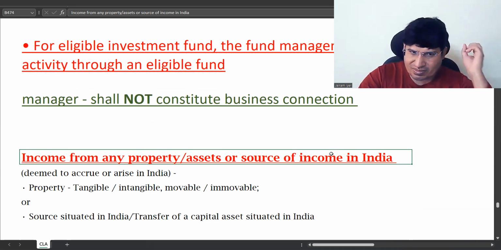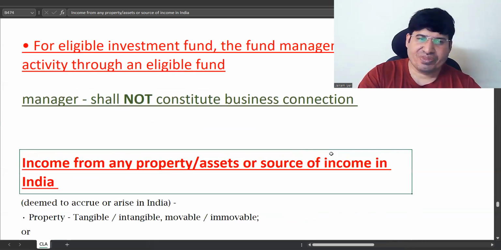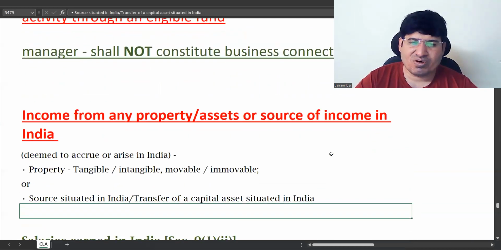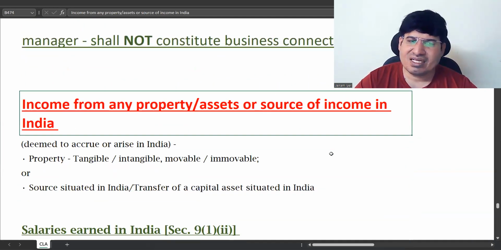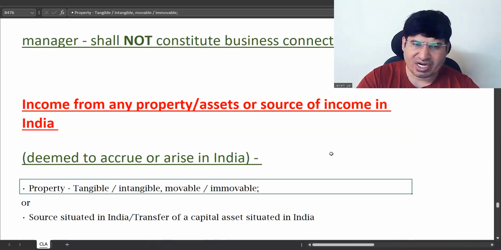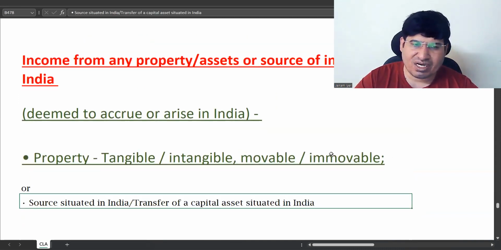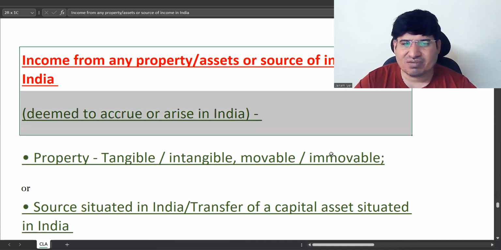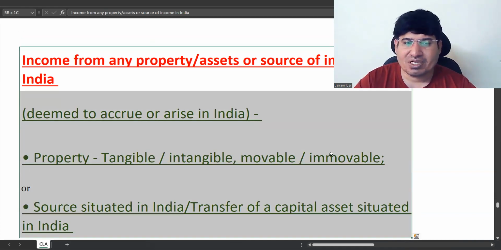Then, income from property, assets or source of income in India. This income from property, assets, or source of income in India is deemed to accrue or arise in India. There is no question about it. It can be any kind of property, tangible, intangible, movable, immovable. If the source is situated in India, or there is a transfer of capital assets situated in India, this is something you know already. When you are selling something which is Indian property, or an Indian source of income is giving you the income, it is taxable in India.